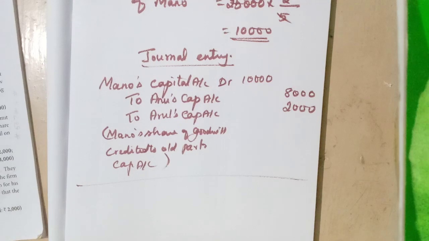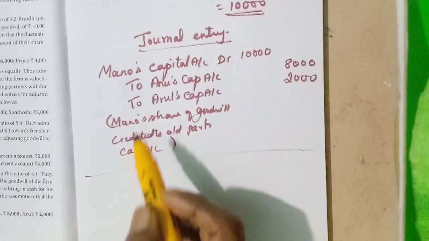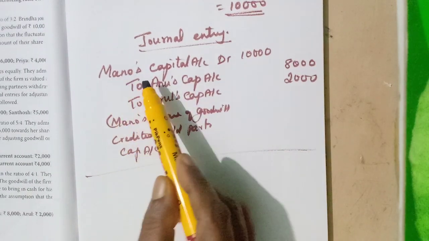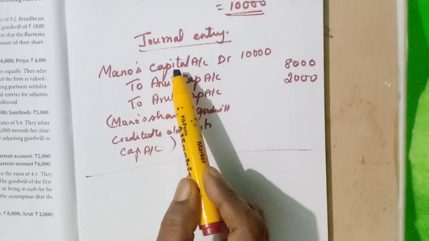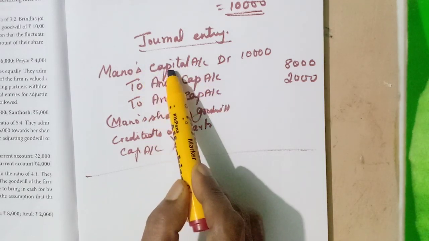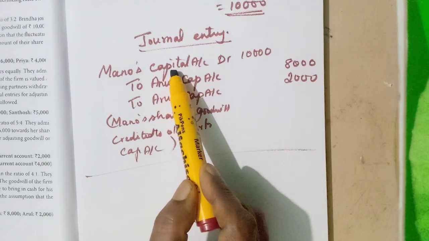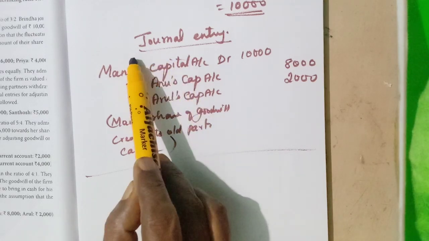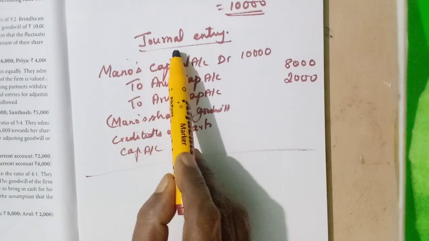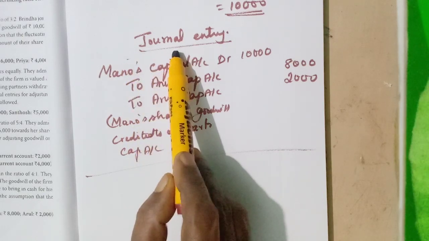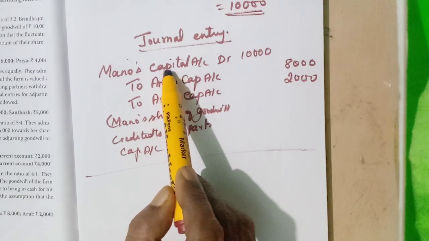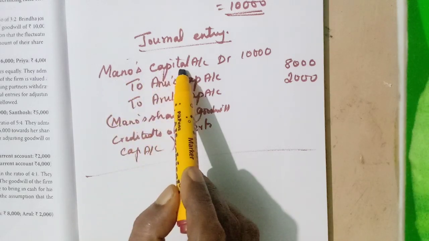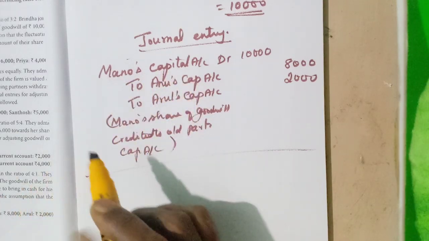Now another one, let me change the 21st one. Some partners will bring some cash and some nothing. So what can we do? Cash or bank must be debited for the amount he is bringing in as cash, and the other amount that he is not able to pay in cash, we will debit the capital account.